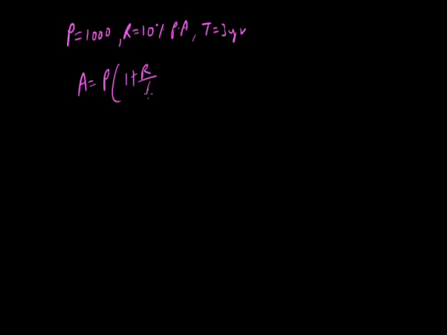Let's see. In this question, what is given to us is the principal, that is 1000 rupees. Rate of interest is 10% per annum, and the time period is 3 years. So first we find the amount with the help of the compound interest formula, that is P into 1 plus R by 100 raised to the power T. Put the values. P is 1000, in place of R I put 10, 100, time period is 3 years,